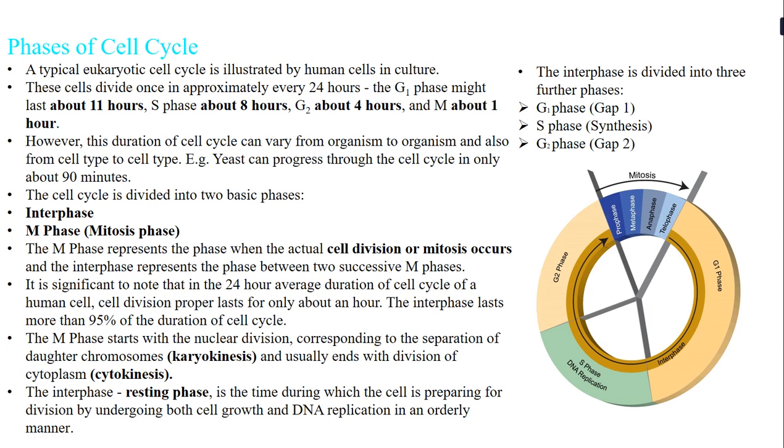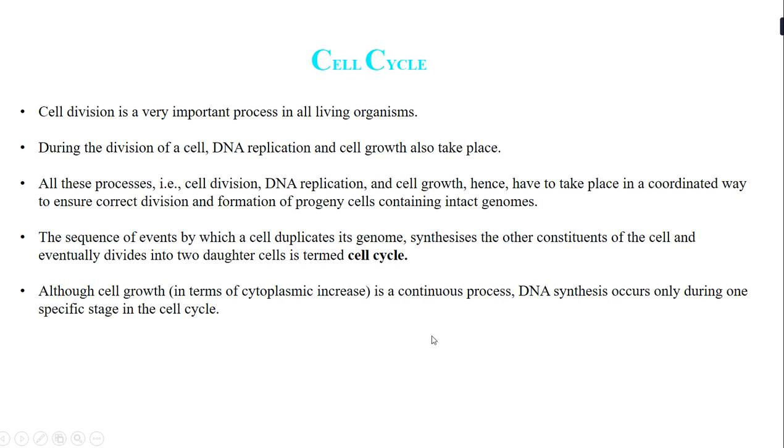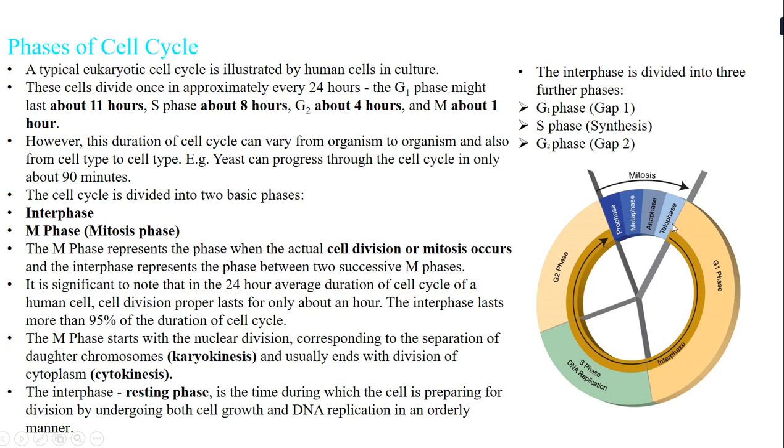So the M phase, or the mitosis phase, represents the phase when the actual cell division, or you can say actual mitosis, occurs. Students, previously when I said that though it is a cyclic process, the DNA synthesis occurs during only one specific stage, where the DNA replication takes place. The M phase represents the phase when the actual cell division or mitosis occurs, and the interphase represents the phase between two successive M phases.